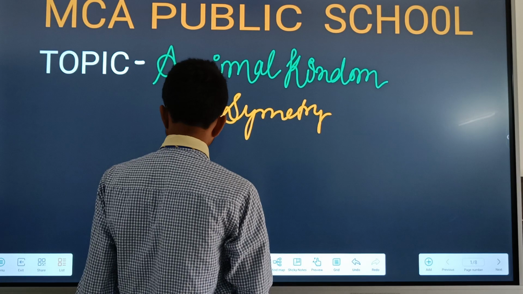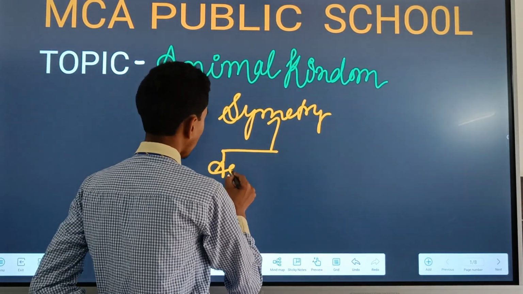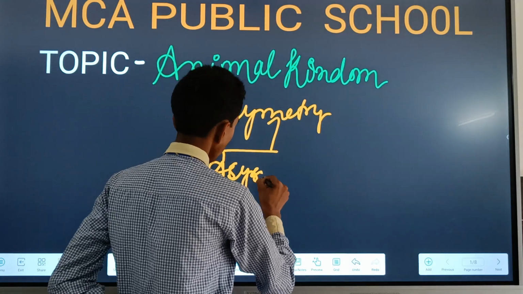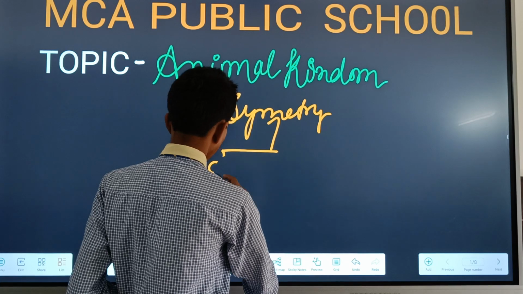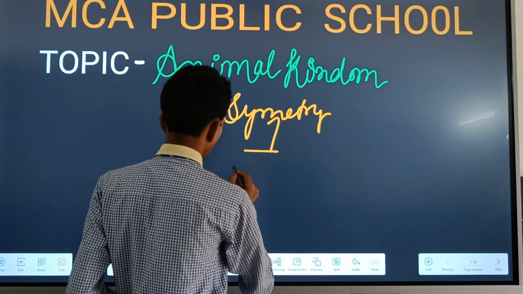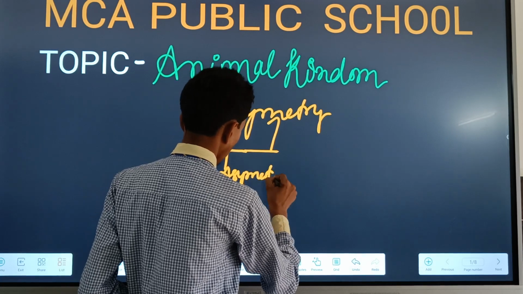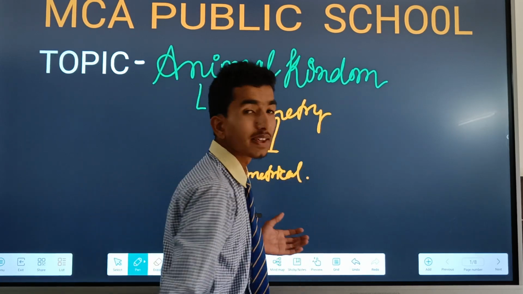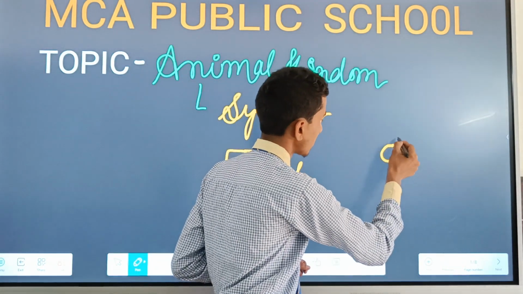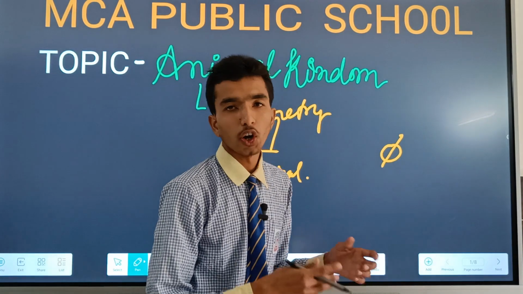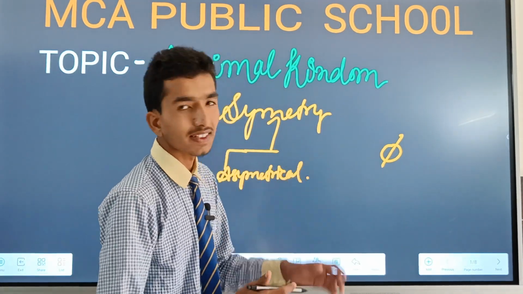There are three types of symmetry. First of all, asymmetrical. Asymmetrical simply means having no symmetry. If we divide the organism, we do not find two equal halves or equal parts of its body. It is known as asymmetrical.